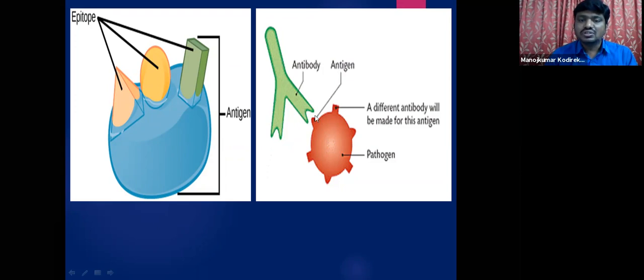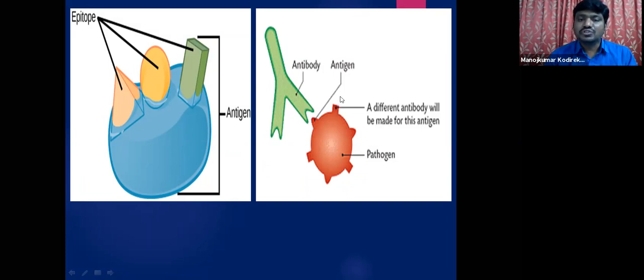Now, can you tell me which antigen exactly fits into this antibody based on its structure or shape? See, this is a rectangular or square shape, so this cannot be fitted into this antibody. Either this or this. Because of its shape, this can be easily fixed into this antibody. So this antibody is specific to bind with this antigen only. This is for your understanding, students.